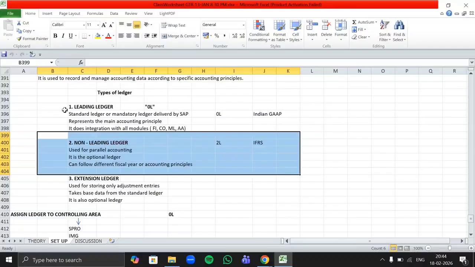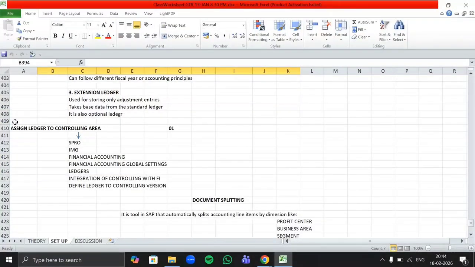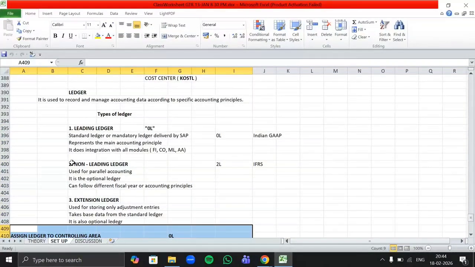Now, you have assigned the leading ledger 0L yesterday. Here we have assigned only the leading ledger 0L. We have not assigned any non-leading ledgers anywhere. So now, if you want your company to use two different accounting principles, we need to inform our system that whatever IFRS methods are there should be used in this non-leading ledger. That configuration process is known as parallel accounting. Okay. Got it. Thank you.